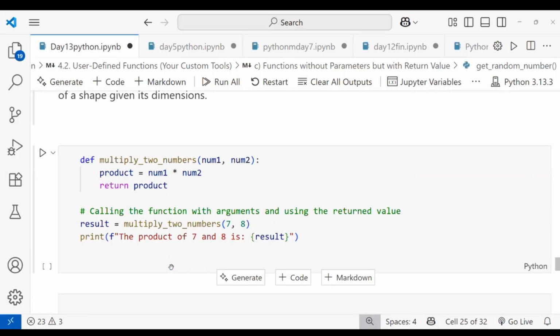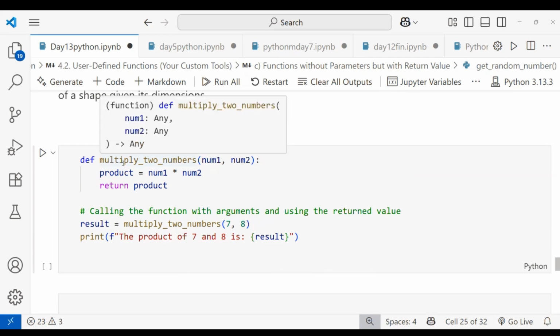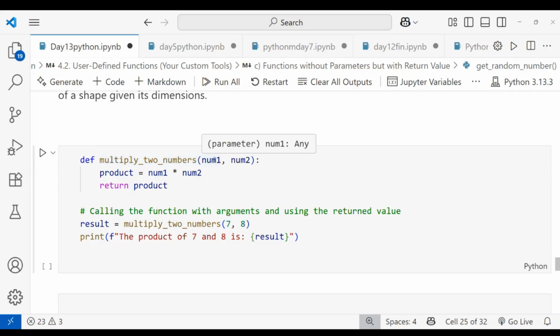First, I'm defining a function for multiplying two numbers. I'm taking two parameters, number1, comma, number2. After that you have to end with a colon. After that, you have to maintain indentation. So inside that, I'm writing the coding part, that is nothing but your logic.